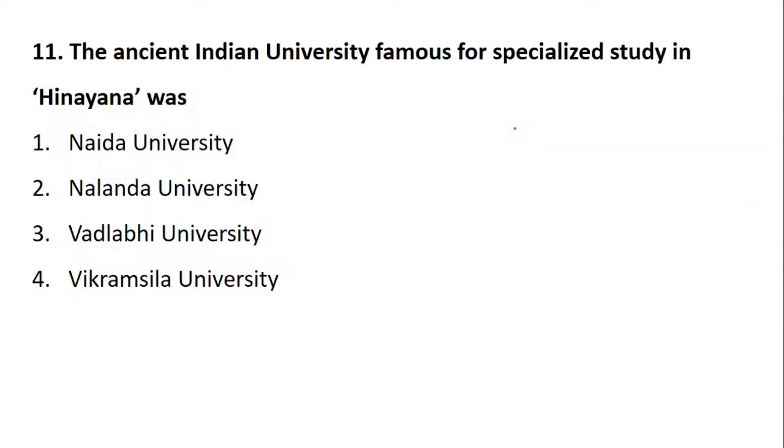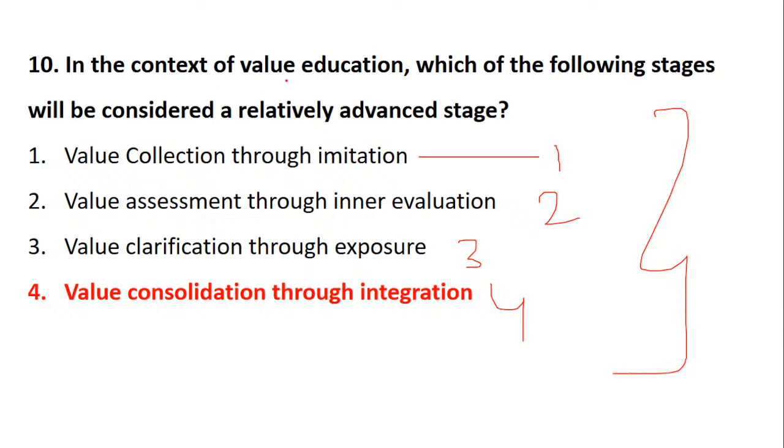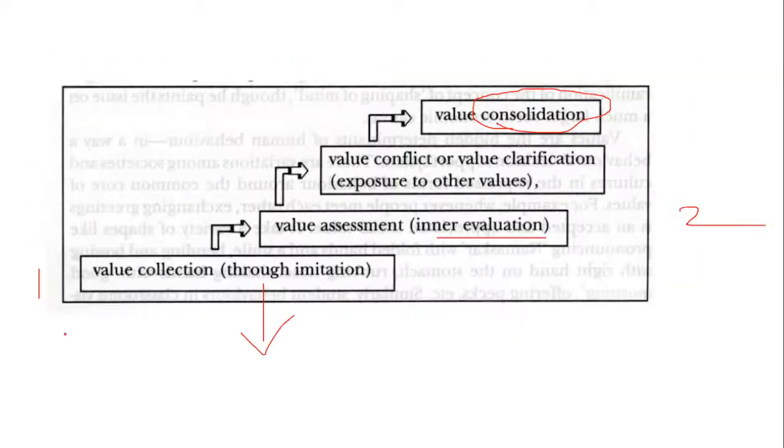The question was about which stages of value education are relatively higher. We first have imitation, then evaluation, then exposure, and then integration. These are the four stages of value education. So the question can be asked as stages of value education. If you want, I have kept this slide, so you can take a screenshot.